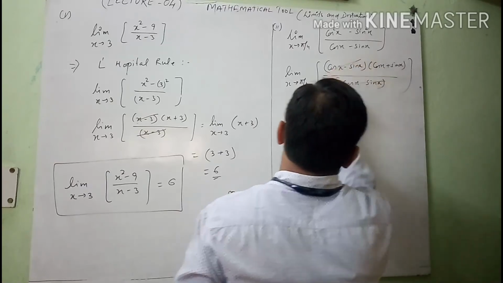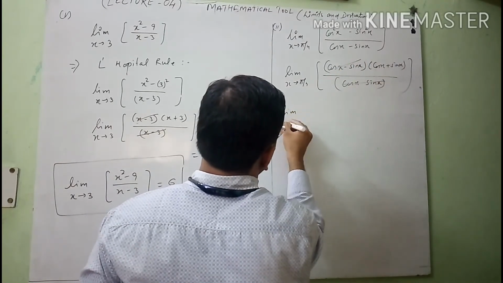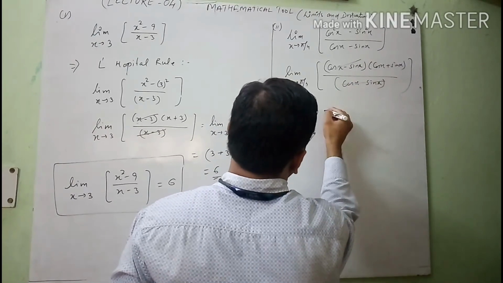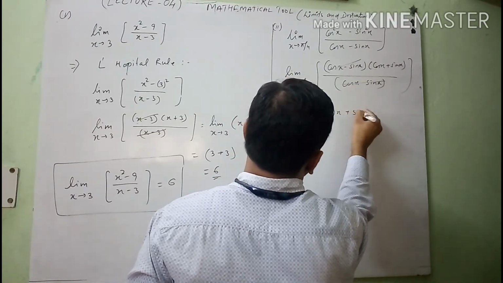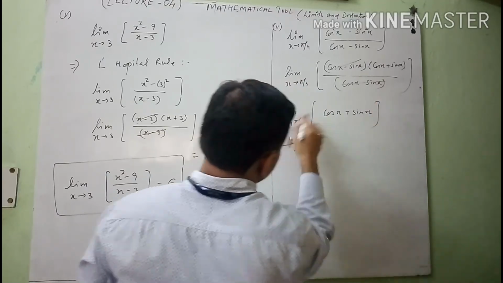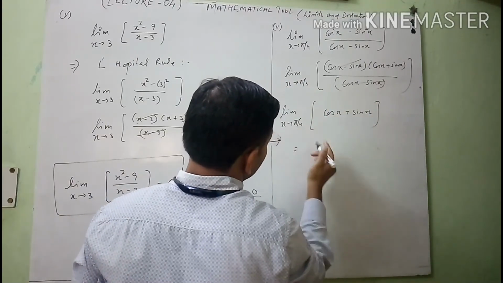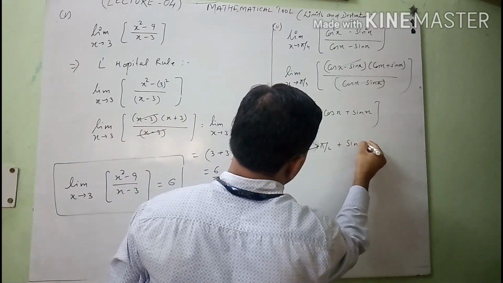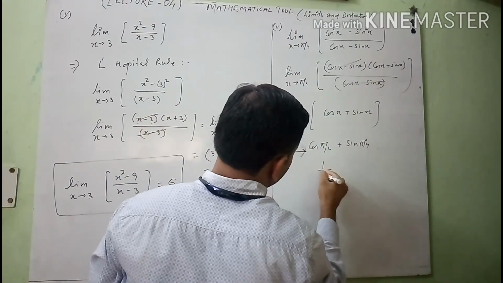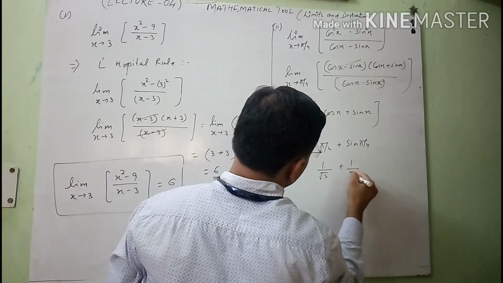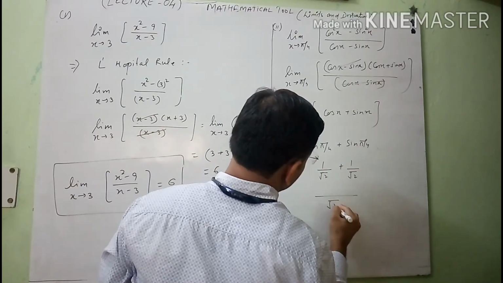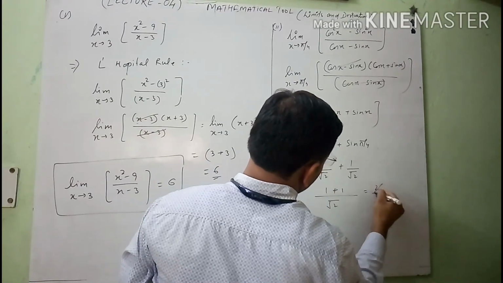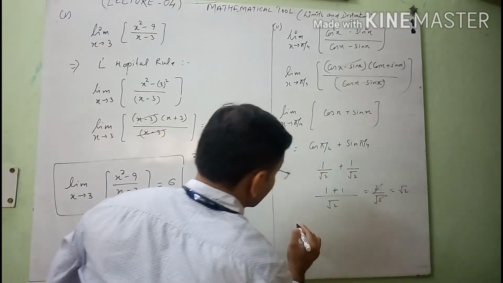After cancellation of these two, you will get the final expression cos x plus sin x. And after that you can substitute the value of x equals to pi by 4 directly in this. Cos pi by 4 plus sin pi by 4, and cos pi by 4, you know that it is 1 by root 2, sin pi by 4 is 1 by root 2, taking common 1 by root 2 here, you will get 1 plus 1, 2 by root 2. After cancellation of these two, you will get root 2.